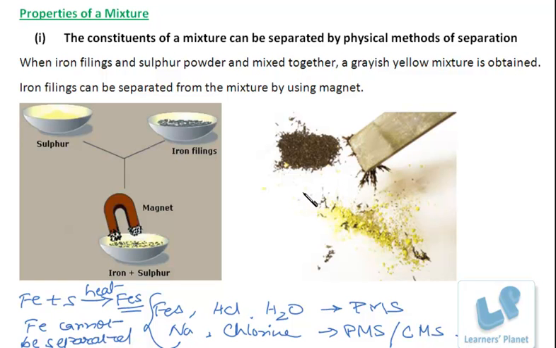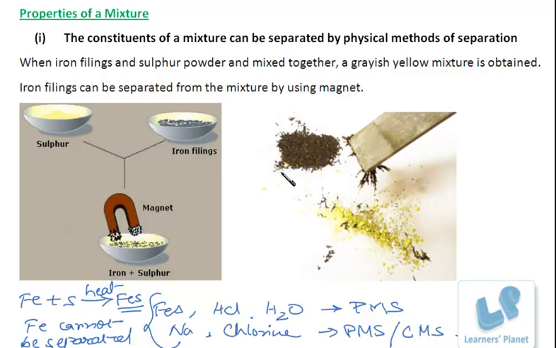Because a compound shows properties altogether different from its constituents, whereas a mixture shows properties of its constituents. Do you remember? So the constituents of a mixture can be separated by physical methods of separation.